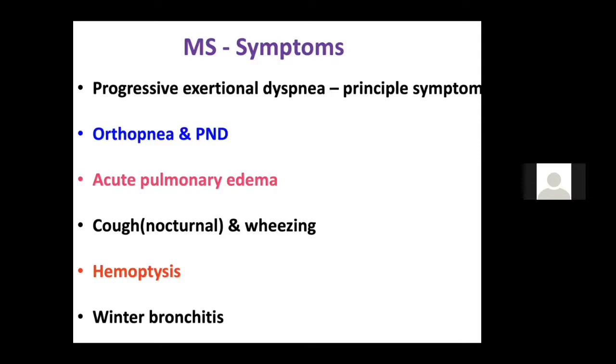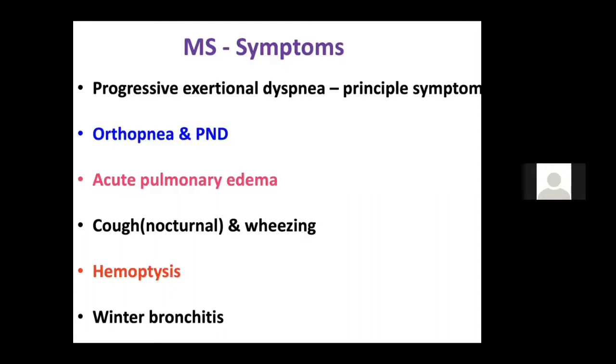Orthopnea is due to the increased fluid in the LA, which goes to the pulmonary circulation and causes pulmonary capillary wedge pressure to increase, causing alveolar congestion, which stimulates the J receptors and causes increased work of breathing. Whereas the main mechanism of PND is the shift of fluid from the interstitial to the intravascular compartment, which takes about 2 to 3 hours. And that is why PND takes 2 to 3 hours to happen. So these are the principal mechanisms of orthopnea and PND.